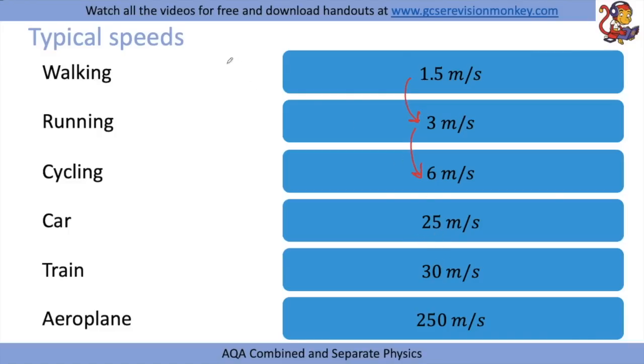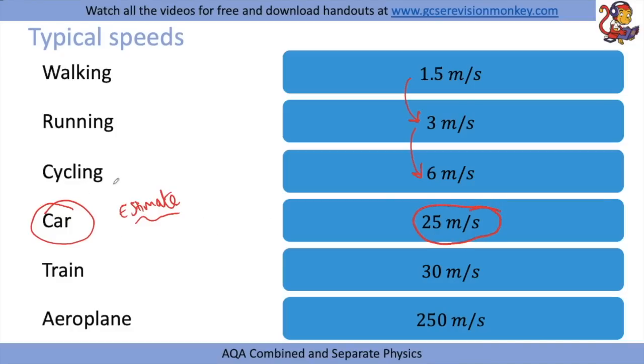So when they talk about a scenario, for example, a car travelling, and they want you to do some mathematics with that, they might ask you to estimate something about the motion of that car, and if they do, and they haven't given you a speed, then you should be using this typical speed for a car.